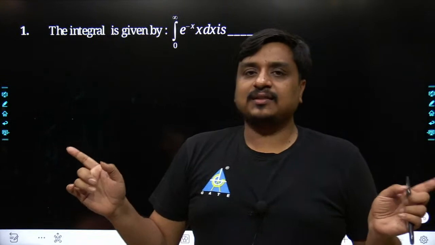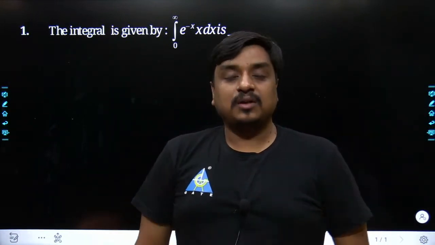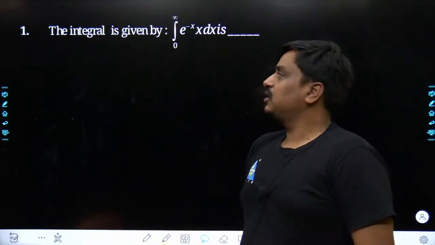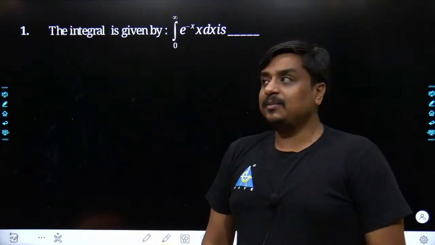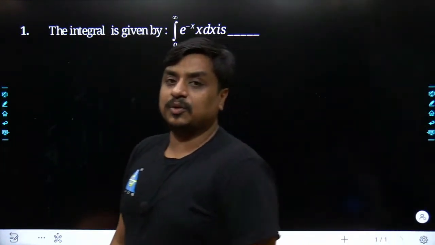In yesterday's class, I gave a little idea of how the integration could be performed with the important Laplace transformation. And from there, we were also taking a few practice questions. So we have already taken a few practice questions in yesterday's class. In the same sequence, now we are going to take the 7 problems. All of them are based on the concept of Laplace integration.